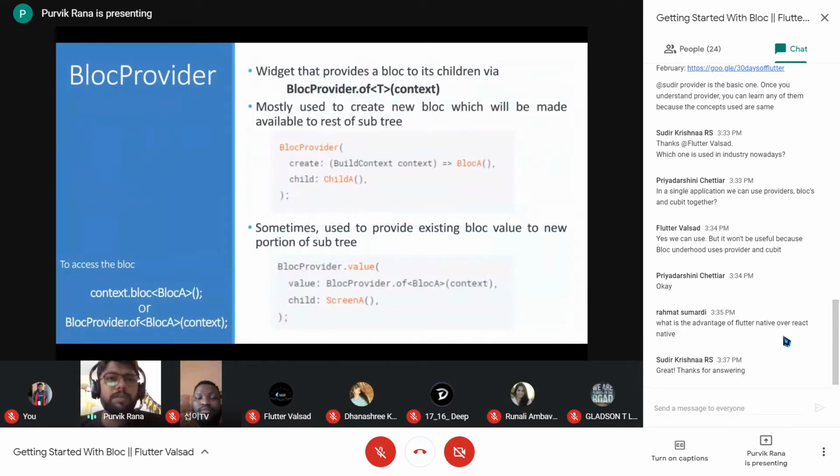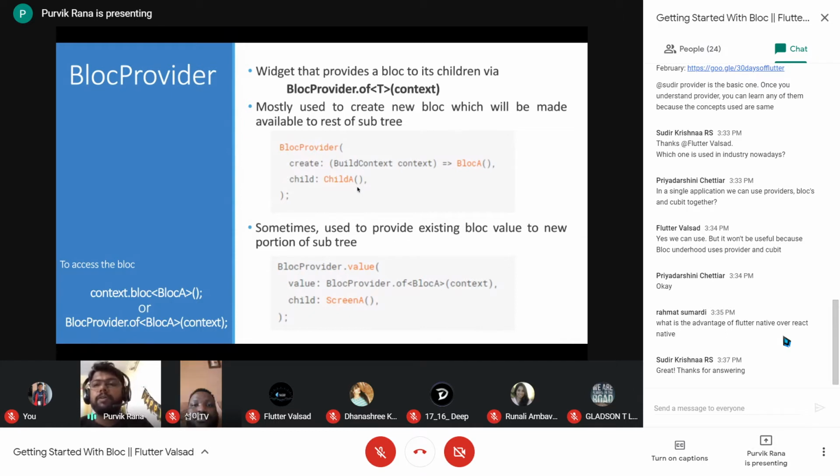So block provider provides the block to the lower subtree, and this is the syntax for that. We need to specify the block provider of the type of the block that we are passing to the lower subtree, and the context. This is the example where block A is provided to the lower subtree, that is child A. So whatever widgets are within child A, and child A itself, will have the instance of block A, which can be accessed using the block provider. This is where the instance of block A is created, and it will be passed to child A.